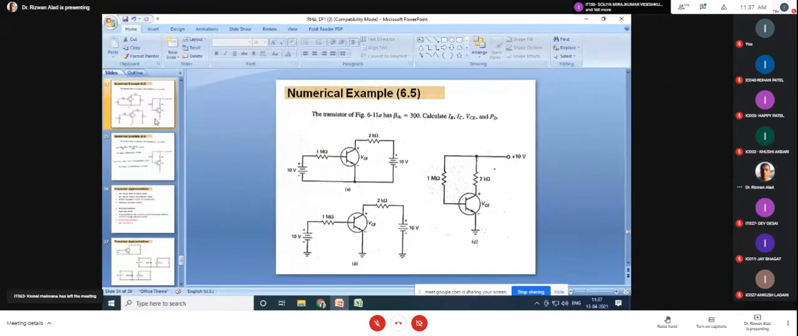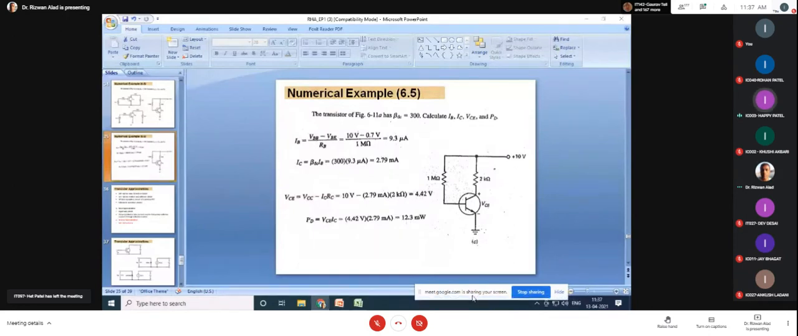Complete the example. Yes, the example is complete. Jay, why are you taking so much time? What is the reason? It is very simple. VC is equal to 4.42 volt, and IC is equal to 2.79 times 10 raised to minus 3.